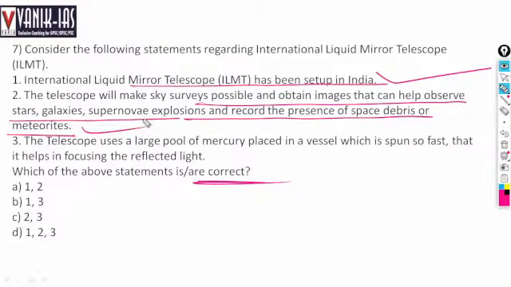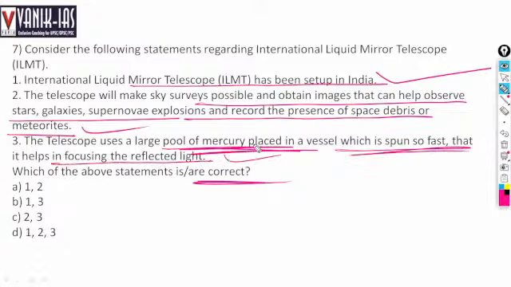Yes, so if it is a mirror telescope, then obviously it can help in observing stars, galaxies, supernova explosions, and record the presence of space debris or meteorites. Meteorites are small objects that rotate around the sun, right? Okay. The telescope uses a large pool of mercury placed in a vessel which is spun so fast that it helps focus the reflected light. So it uses mercury. That's why it is called a liquid mirror telescope, ILMT.